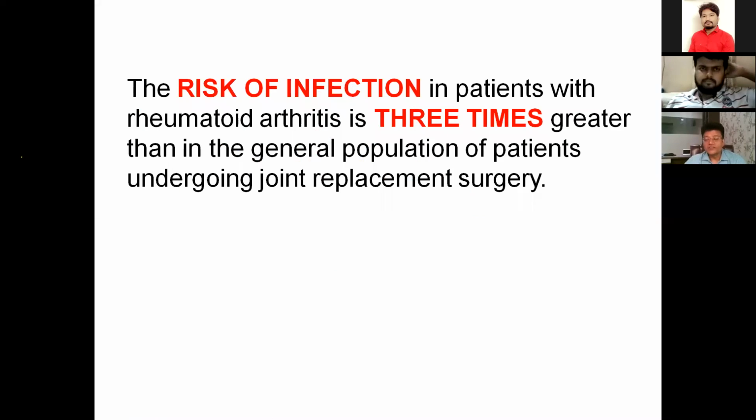The risk of infection, again, this is a very important point. Risk of infection in rheumatoid patients is about 3 times greater than the general population because of the systemic disease. The patient is on disease modifying drugs, which complicate the situation. Patient on steroid, again, which complicates the situation. So whenever we plan for surgery, we should be very cautious in taking this patient, with strict OT discipline and proper use of antibiotic. So this aspect is very important. Risk of infection is 3 times more than the general population.